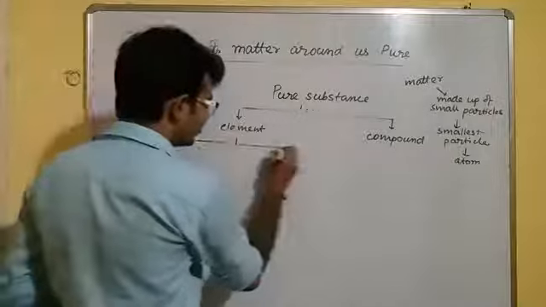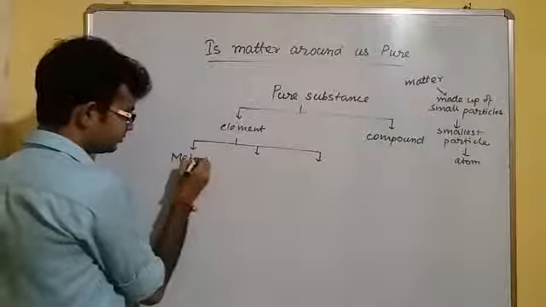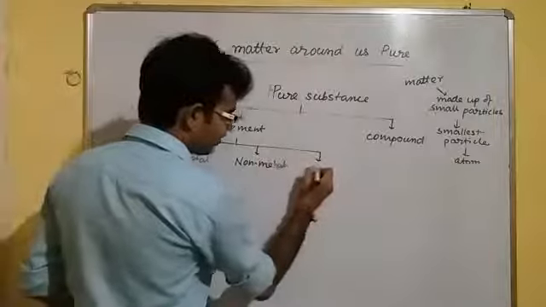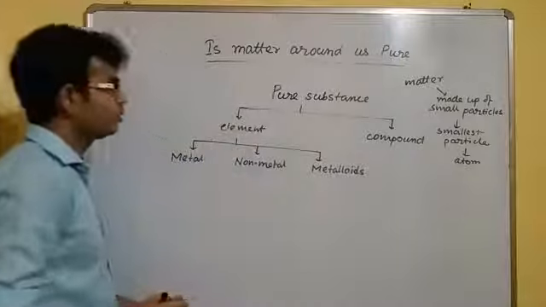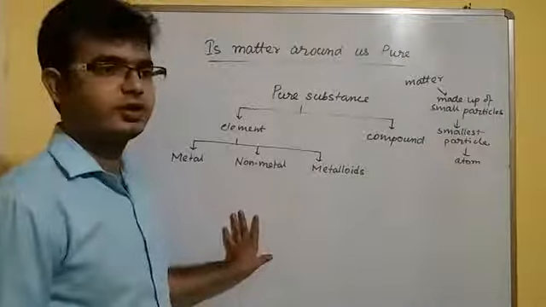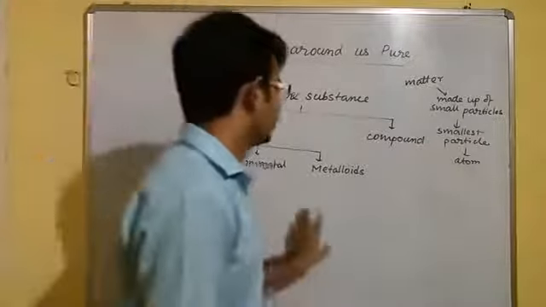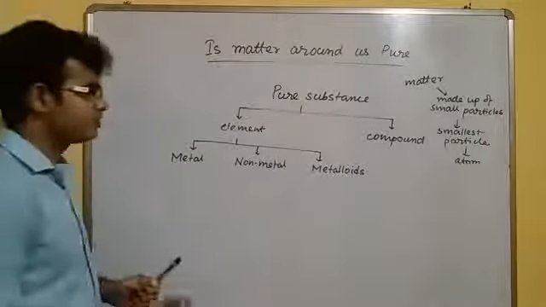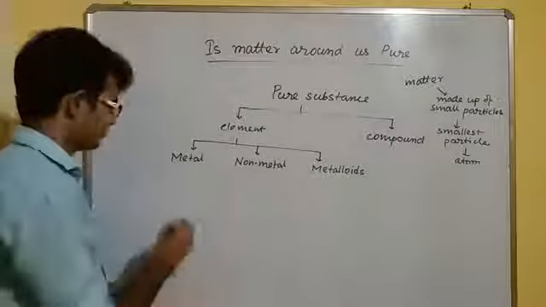Now elements can be classified into three categories: metal, non-metal and metalloid. Today's class is just an introduction, and in the next class we will discuss metals, non-metals and metalloids in detail. I am just giving you some examples today.